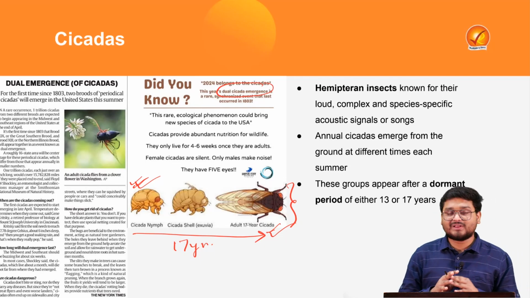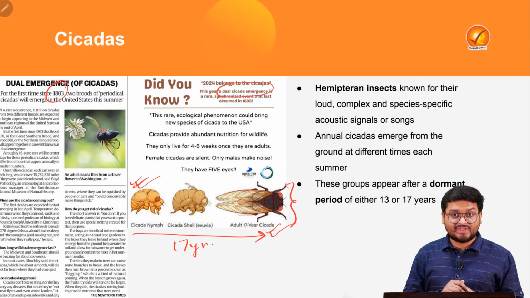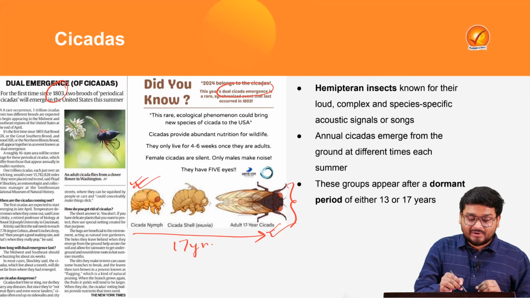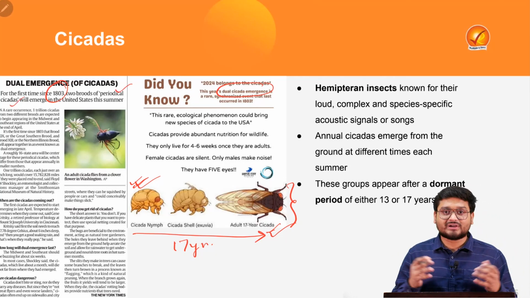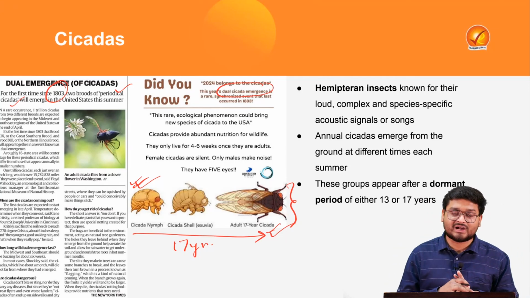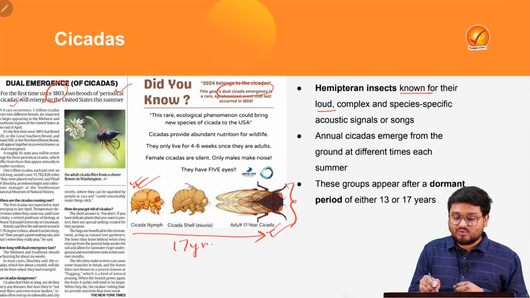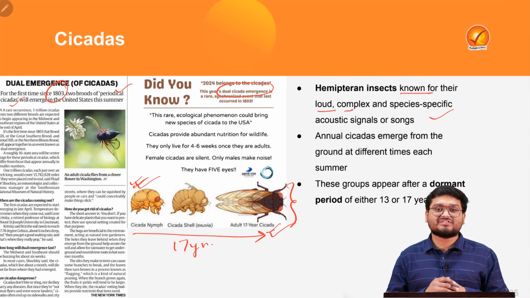Particularly, this takes place frequently in the USA, and since around 1803, for around 200 years, there has been double periodic cicada emergence from the grounds. That means there will be two distinct species of cicadas coming over ground, and they are known for their loud and complex sounding signals and songs.